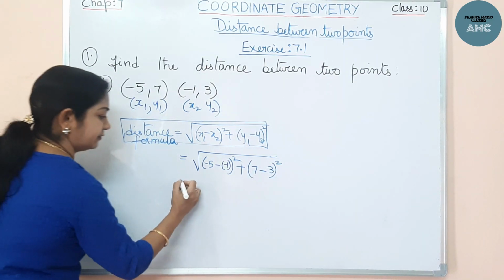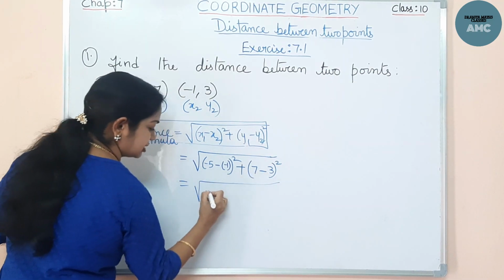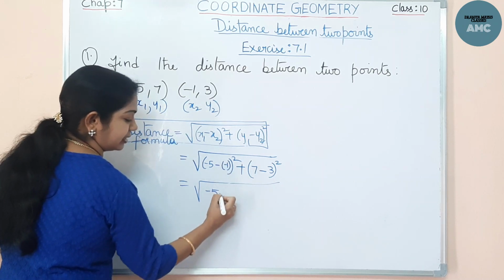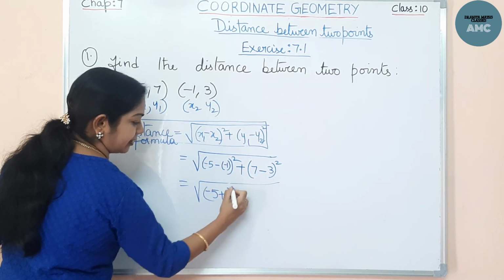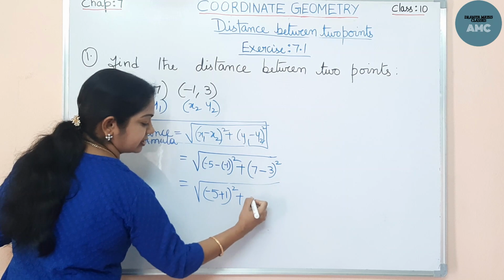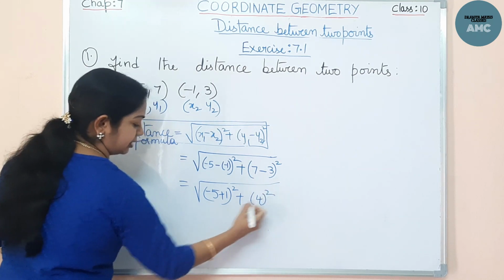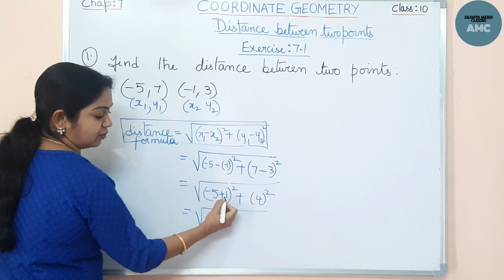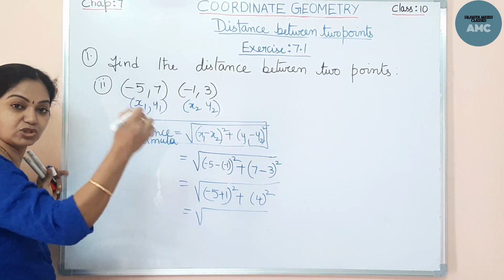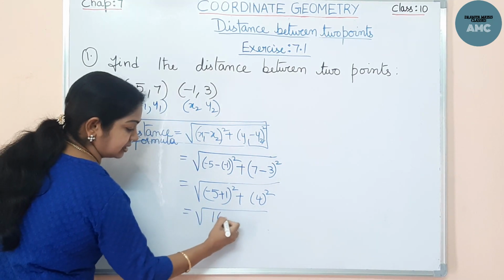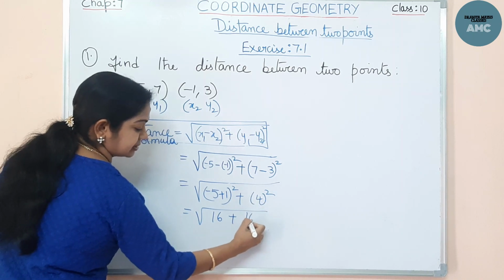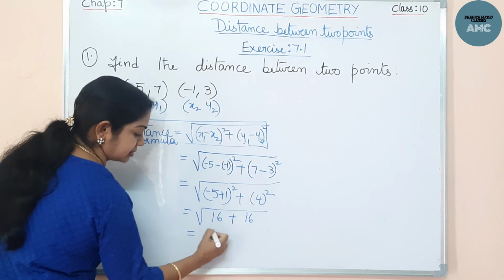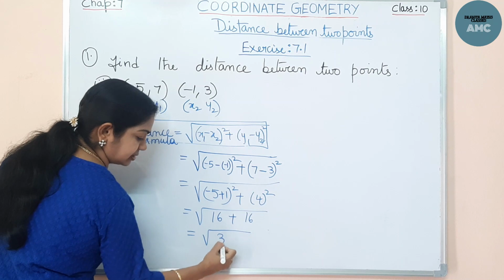Now here while solving, minus 5 minus into minus plus 1 whole square. Here 7 minus 3, 4 whole square. This comes to minus 5 plus 1 minus 4 whole square. Minus 4 whole square comes to plus 16. So this is nothing but 16 plus 16 is 32.